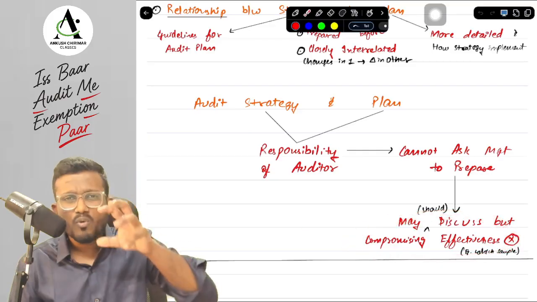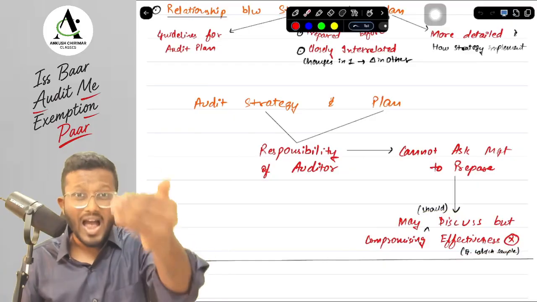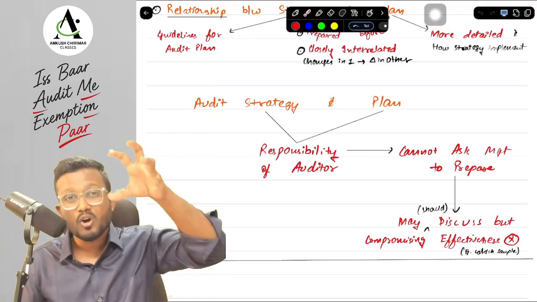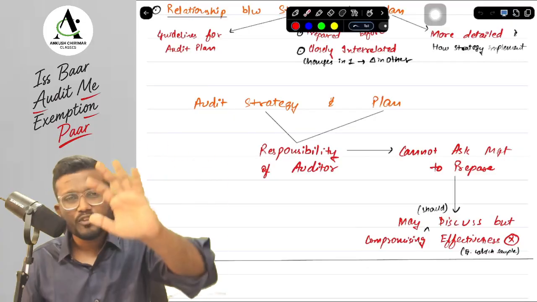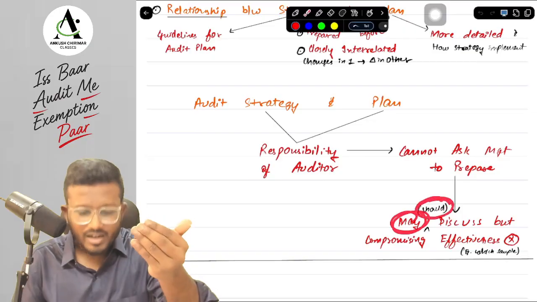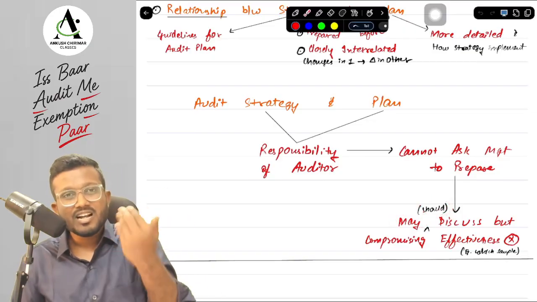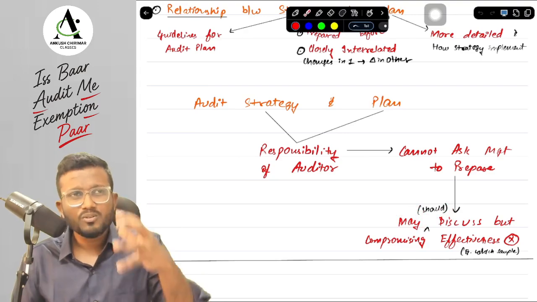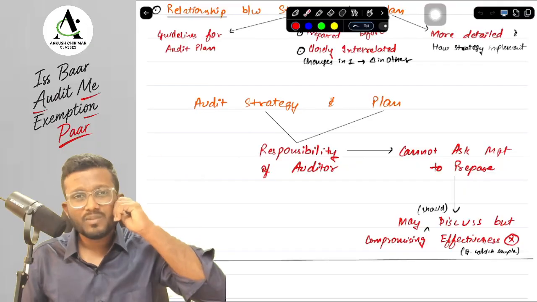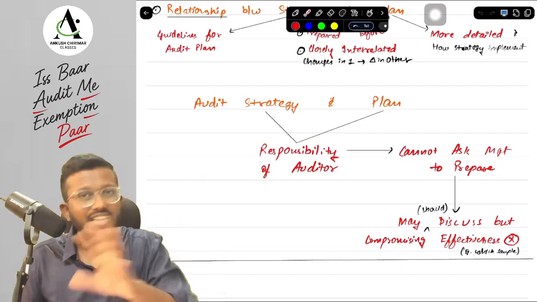Which means what, sir? If you want to discuss with the management, okay, I will be auditing this particular thing, I will be coming to you on this particular date to audit this particular thing, so that the management is prepared with all the evidence and there is no time wastage for you and the management. Here the word may is written, but the implied meaning is should. There was an MCQ asked by the ICA, which said that the engagement partner didn't communicate anything with the management and directly went to the management's entity and asked for some evidence which management was not ready with. So is it correct? No, it is not correct.